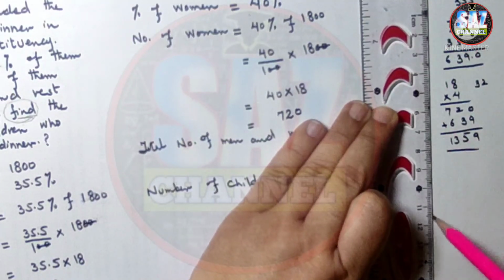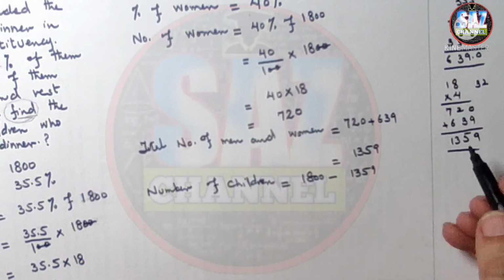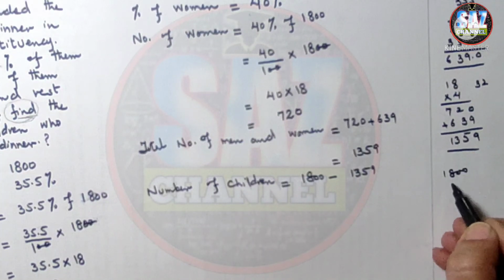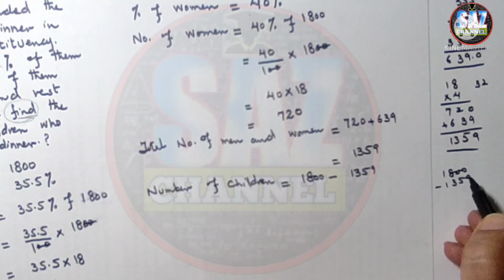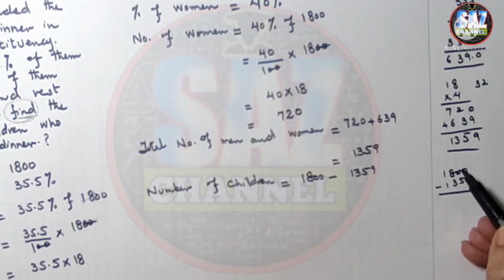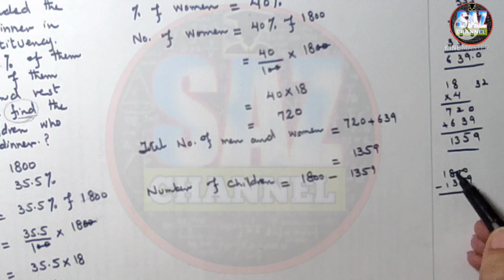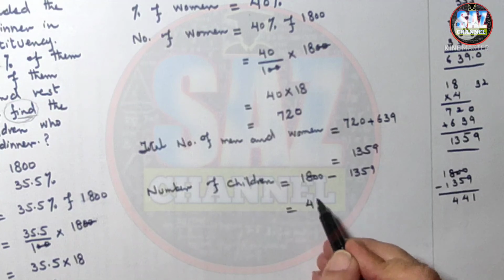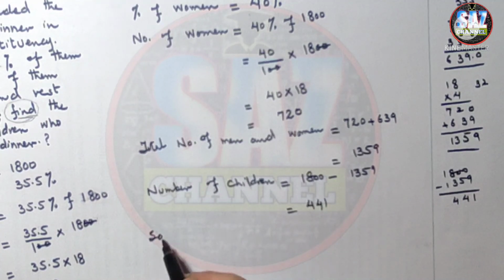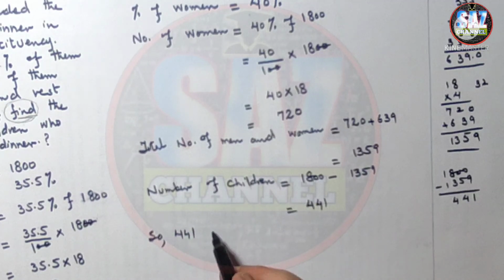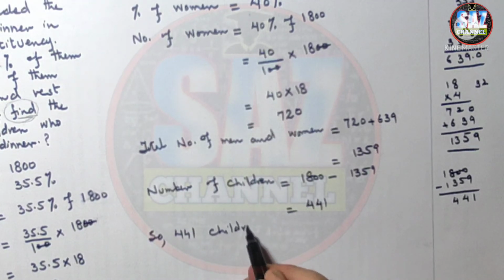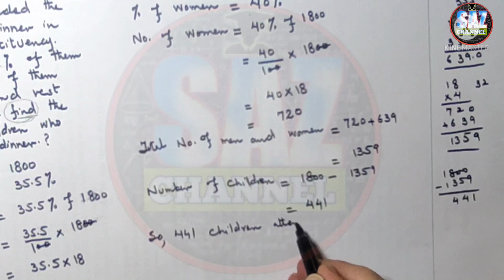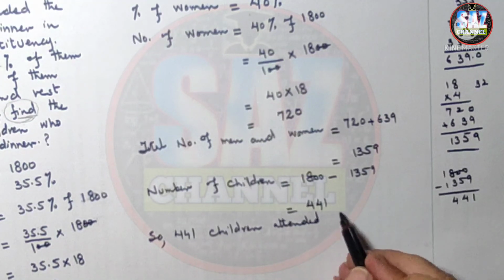So what we have to do, there has to be a rough work column separately drawn here for my students so that you can perform your calculations easily. 1800 minus 1359. Now I cannot take 9 from 0, so I'm taking 1 from 18, and 10 minus 9 is 1, 9 minus 5 is 4, and 7 minus 3 is 4, 441. So 441 children attended the dinner.